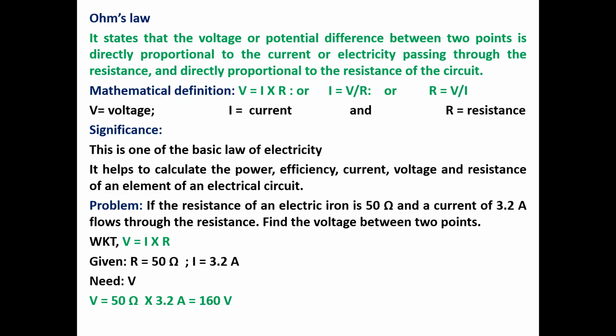The unit of resistance is ohm, the unit of current is ampere, the unit of voltage is volt. Here we have to directly apply this formula. V is equal to 50 ohm into 3.2 ampere. Finally, we get 160 volt.